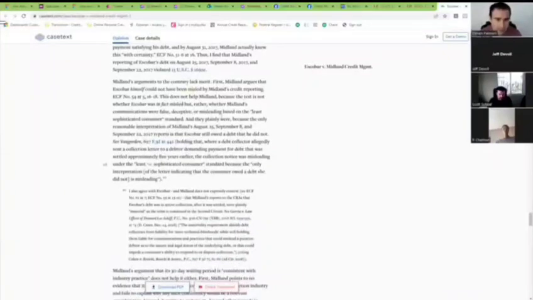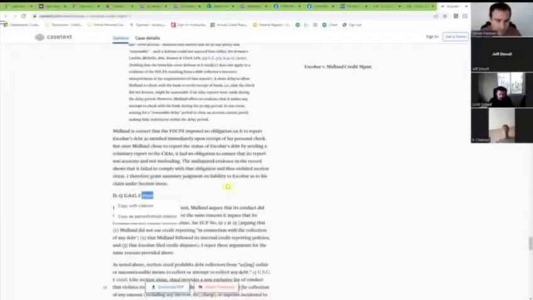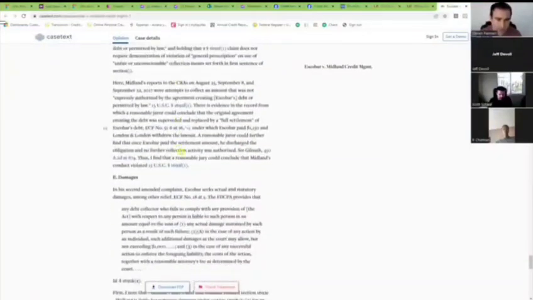And then down here, you've got 1692f somewhere in here, 1692f(1). Attempt to collect an amount that was not expressly authorized by the agreement creating Escobar's debt or permitted by law. Okay, and this is because this is what the FCCPA says. We have a contract that's missing, and they admitted that it's missing a bunch of pages. And so this is what we're going to do here.